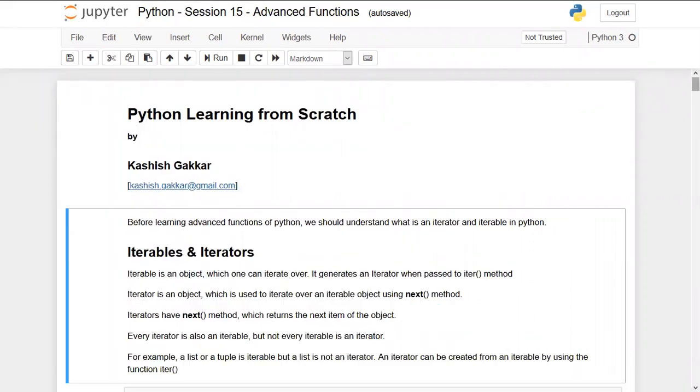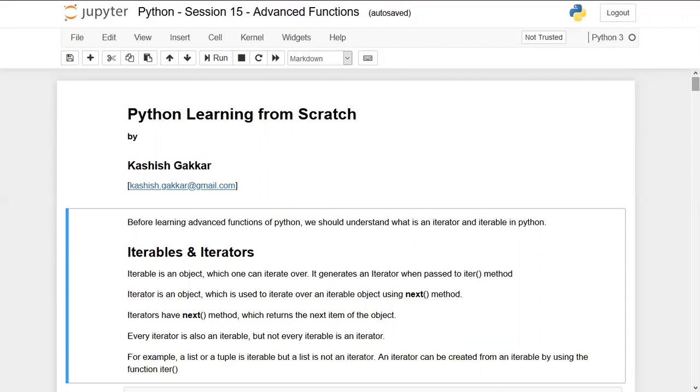All right. So today, in the previous session, we discussed comprehensions, in which we covered four types: list comprehension, set comprehension, dictionary comprehension, and finally generator comprehension. So now we have already taken a step forward to discuss advanced topics. Now it's time to learn what iterables and iterators are in Python.